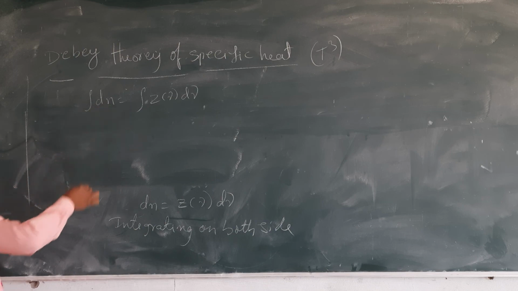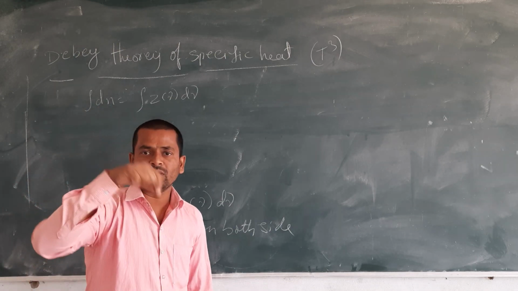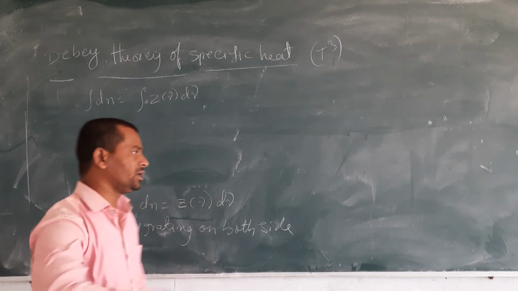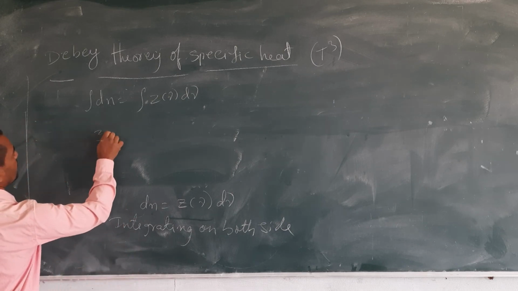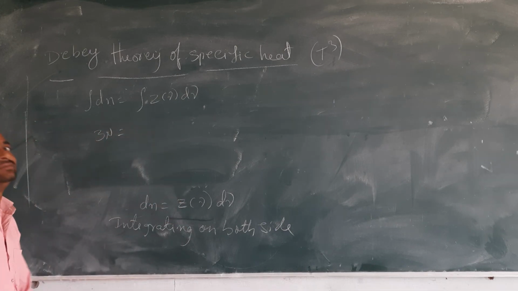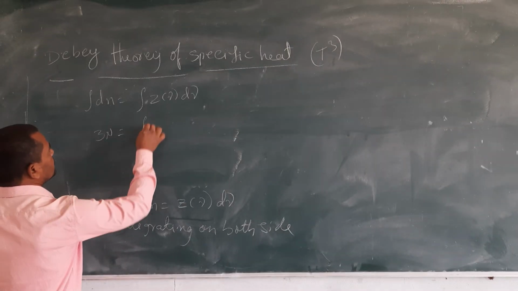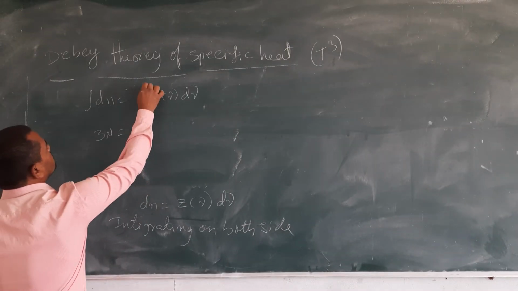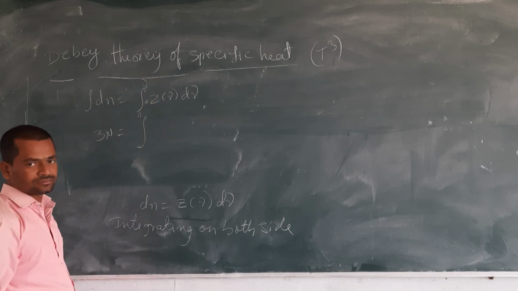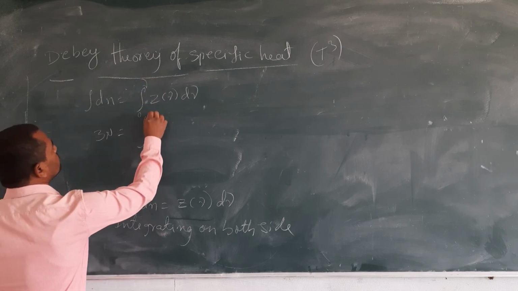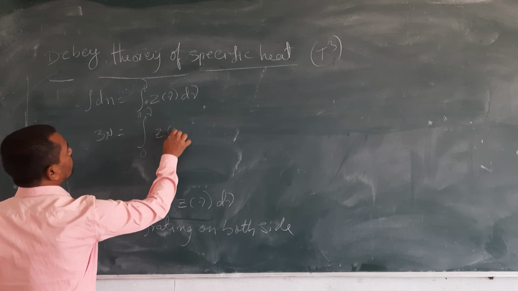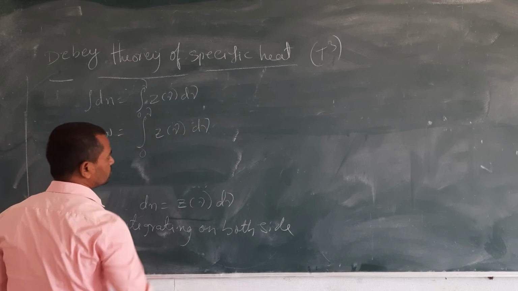Integrating dn, the number of molecules in one unit, we get 3n, the total number of oscillators in 3 dimensions. And here the integration is from 0 to nu, z of nu d nu.